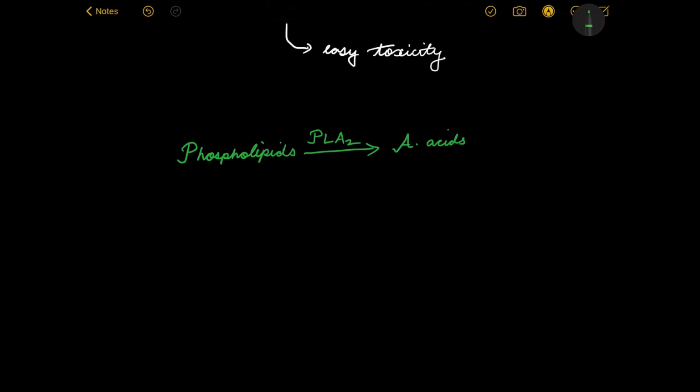These arachidonic acids now, again we are not going into the details, are acted upon either by an enzyme called COX, which is cyclooxygenase, and we get the synthesis of different prostaglandins, or they are acted upon by LOX, lipoxygenase, and we get different leukotrienes.